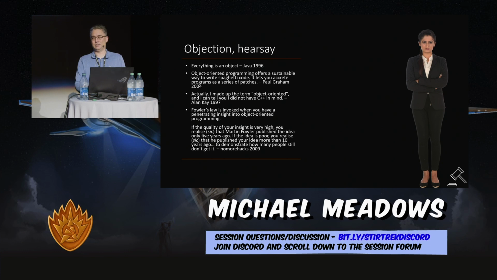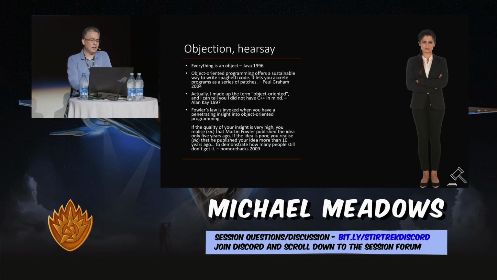Everything is an object, said Java in 1996. I don't know if that was actually said in those words, but I've heard that before, right? And it burns me when it comes to optimizing your code. Object-oriented, this one's just funny: Object-oriented programming offers a sustainable way to write spaghetti code. It lets you accrete programs as a series of patches.